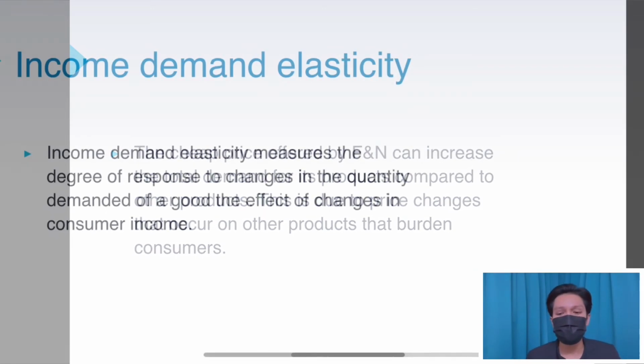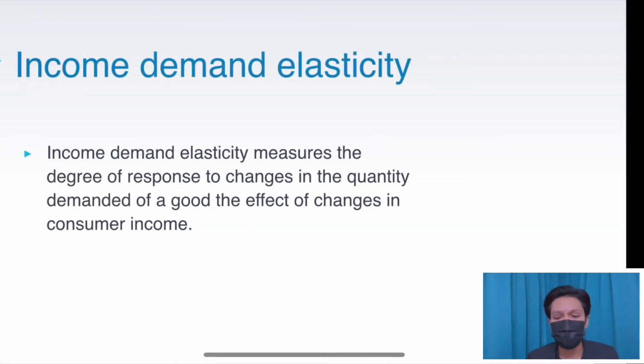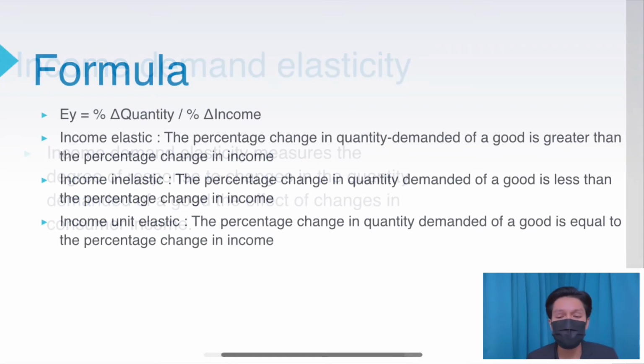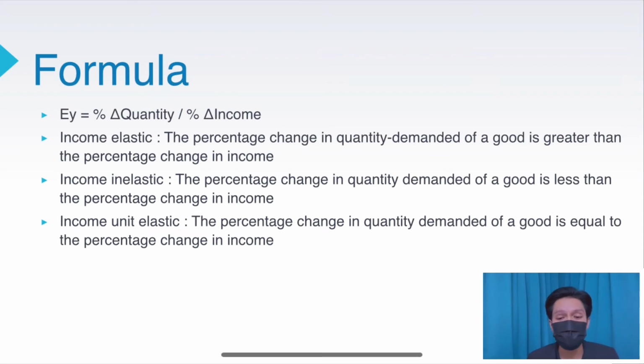So last one is income elasticity of demand. Income elasticity of demand measures the degree of response to changes in the quantity demanded of a good, due to the effect of changes in consumer income. So it can be calculated using the formula peratusan perubahan kuantiti bahagi dengan peratusan perubahan pendapatan atau income.